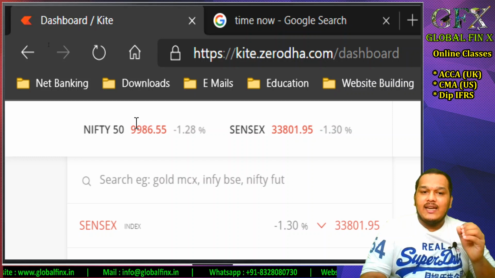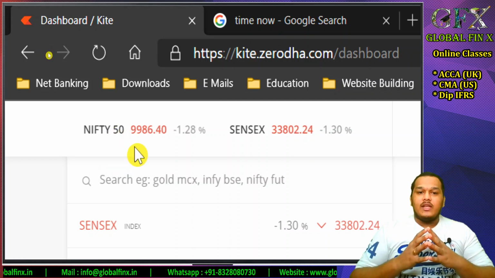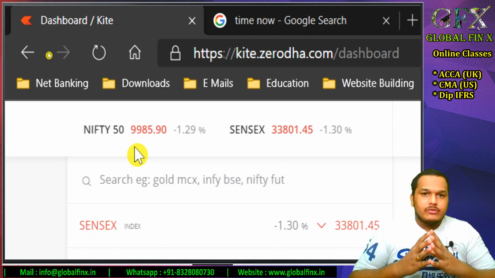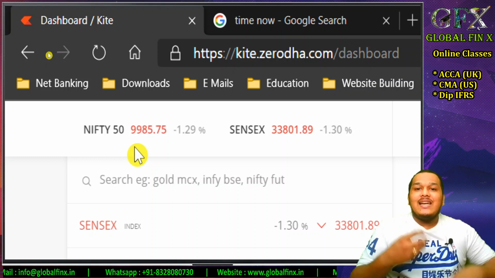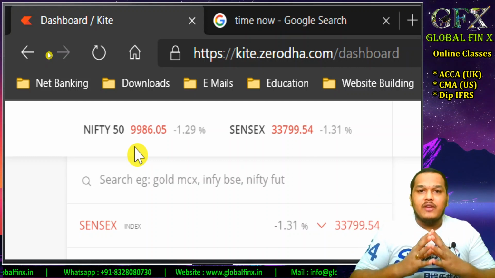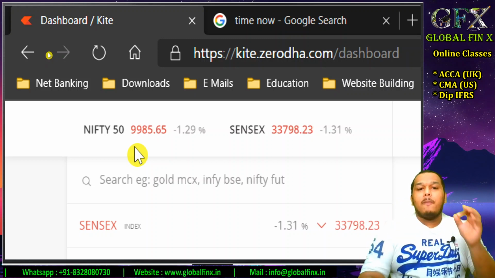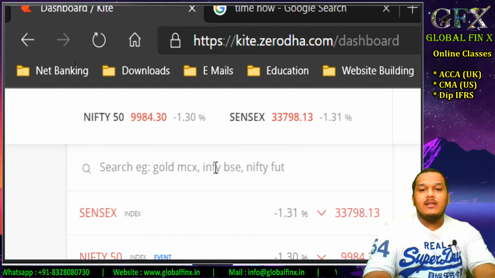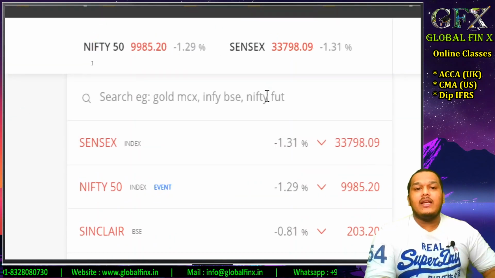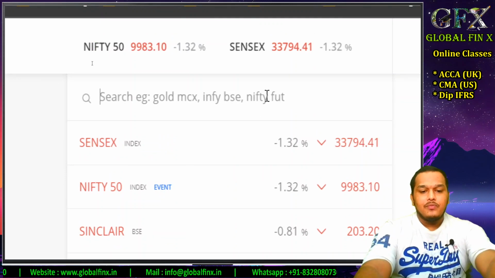Now it is trading at 99.86. In another language, the intrinsic value of the option shall be 35 rupees. I'll get a right to buy at 99.50. Right now it is trading at 99.85, so 35 rupees will be the intrinsic value. Theoretically speaking, the value of the option right now should be 35 rupees. Let me very quickly show you that.